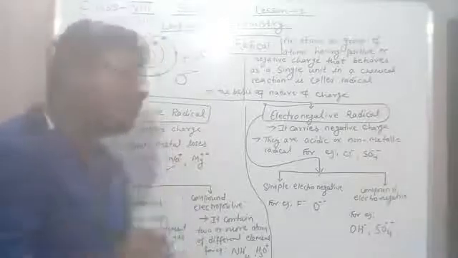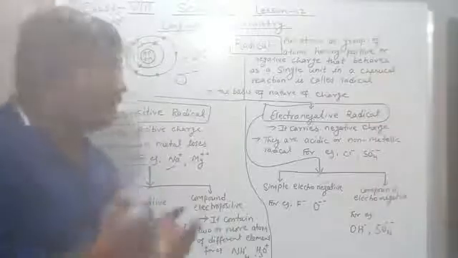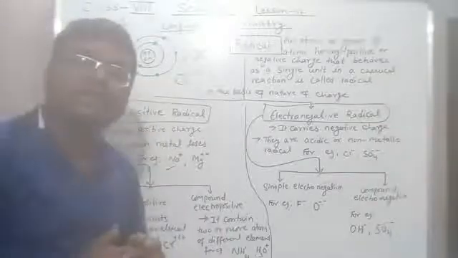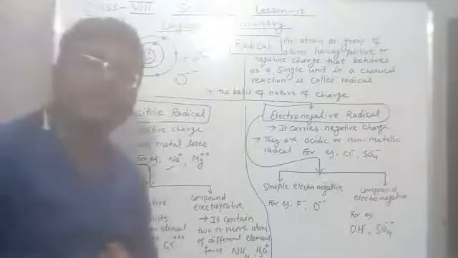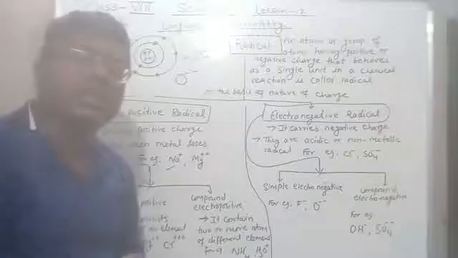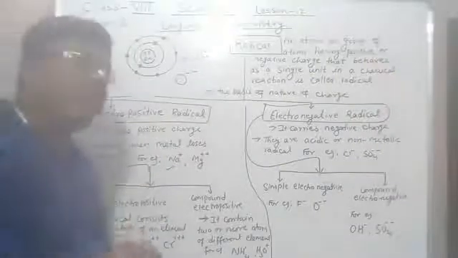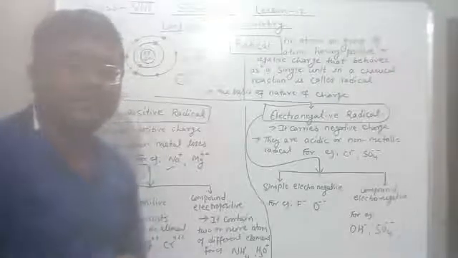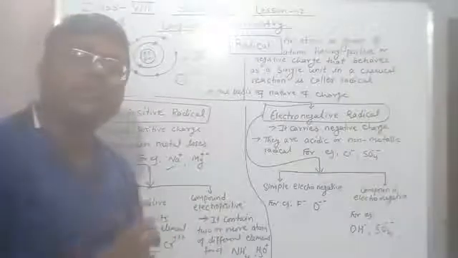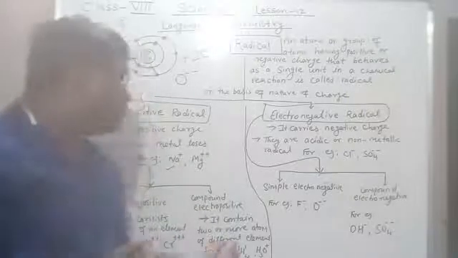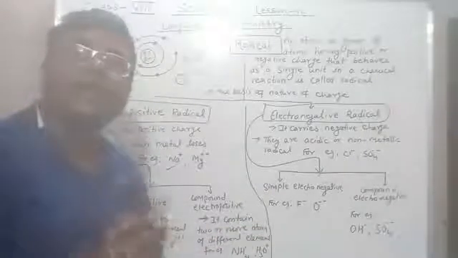On the basis of their number of atoms, single or more, electropositive radicals are classified into two groups: simple electropositive radicals and compound electropositive radicals. Simple electropositive radicals have a single atom with positive charge, and compound electropositive radicals have two or more atoms of different elements.